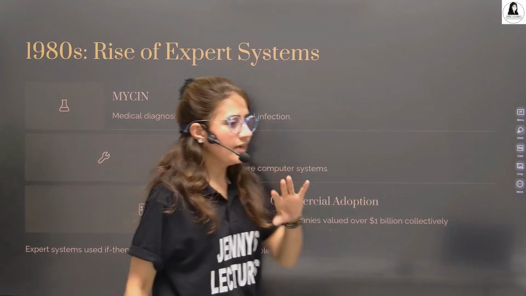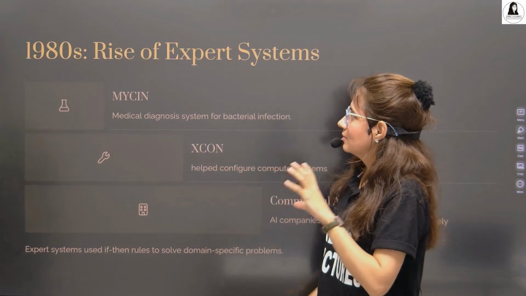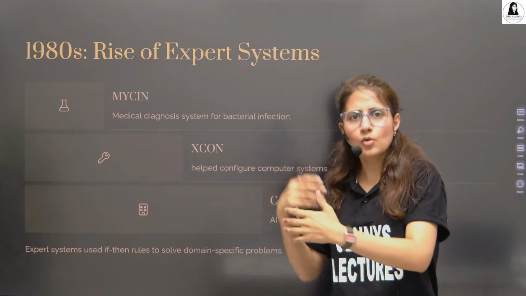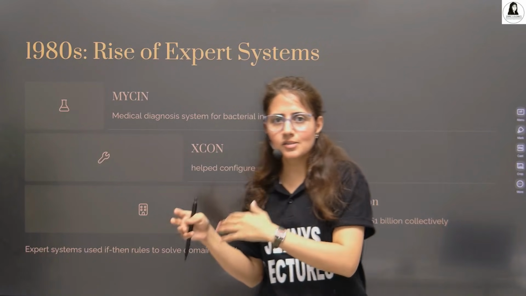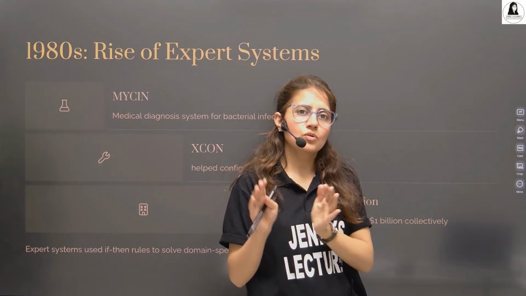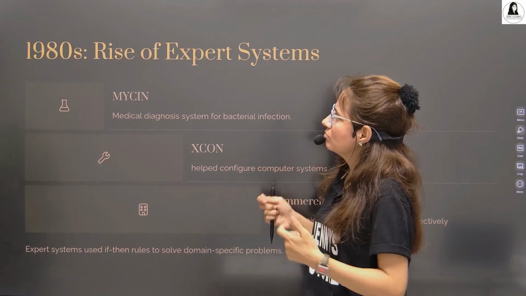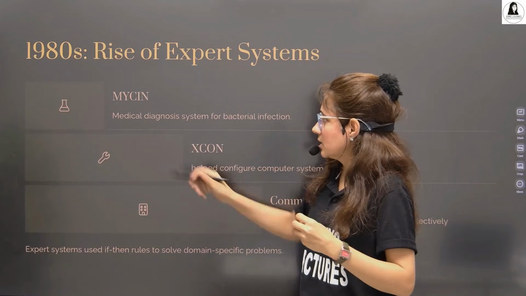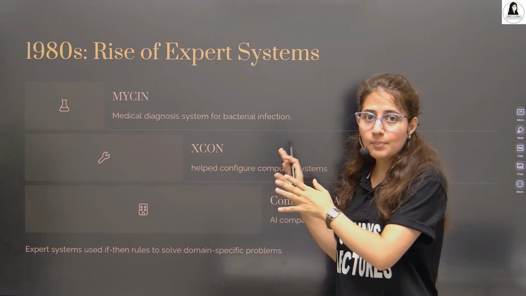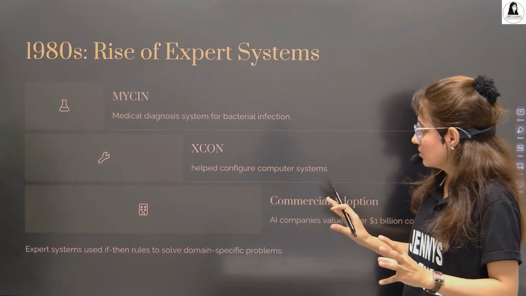After that, in the early 1980s, from 1980 to 87, it was an era of the rise of expert systems. Researchers were still working, even though in the 1970s funding was not provided. In the early 1980s, a few expert systems were made, like MYCIN, a medical diagnosis system for bacterial infection. XCON helped configure computer systems.